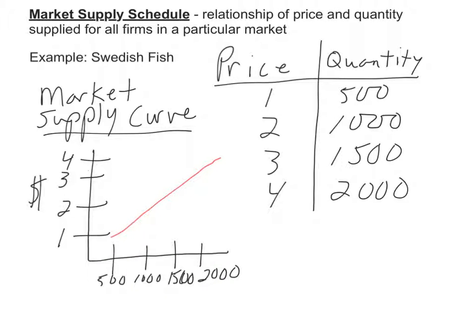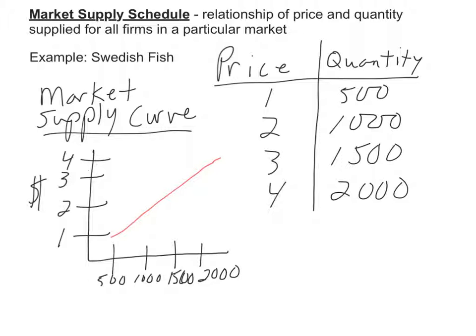So, and also there's a market supply schedule, just like a market demand schedule. And the supply schedule, market supply schedule, is a relationship of price and quantity supplied for all firms in a particular market. So it'd be all firms that are making Swedish fish or whatever product it is. Could be a pair of shoes or cell phones or cars or pencils or clothing, whatever it is.